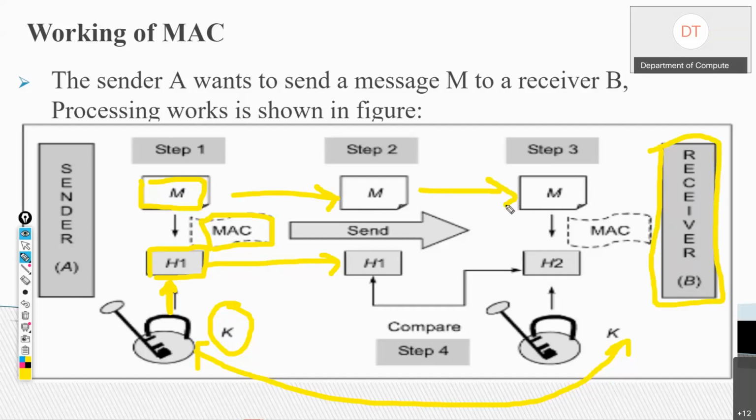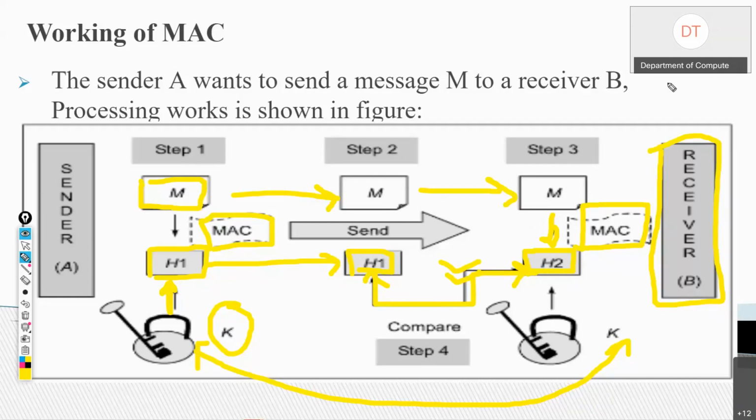Now, once receiver B gets this message M, he would again calculate the MAC and store it in H2. So H1 was sent by sender A, and H2 is generated by B. Here again, the calculation of MAC involves using this symmetric key. Now receiver B will compare whether H1 is equal to H2. Yes, if it is equal, it means that the message has not been modified. Because if it is not equal, then what will happen? It means that the message has been modified or altered, meaning that integrity has not been maintained.